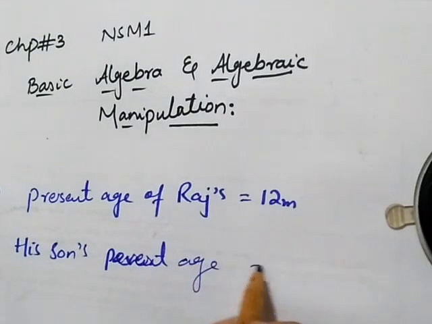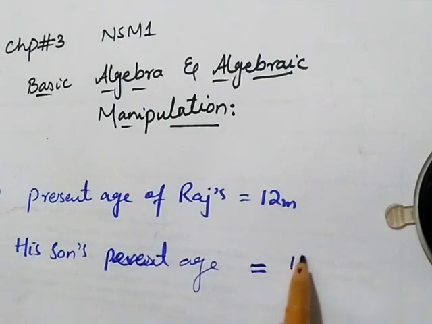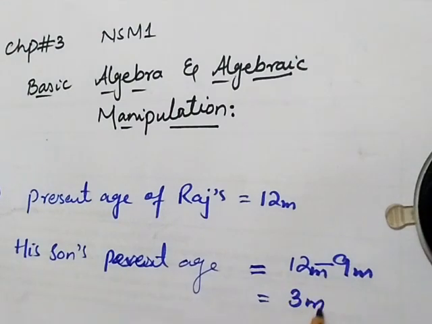Son's present age is equal to, now Raj's age is 12. When his son was born, at that time his age was 9. When we subtract 12 years minus 9 years, the answer will be 3 years. That means now the present age of Raj's son is 3 years.